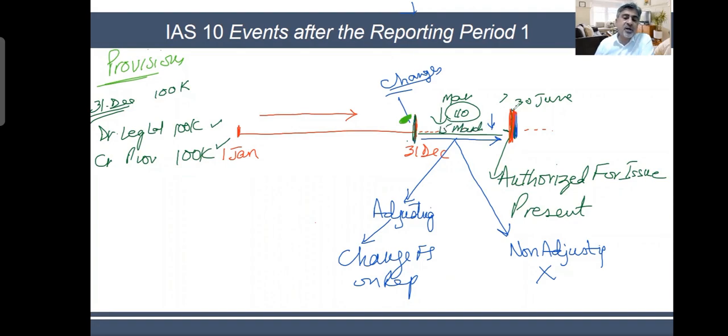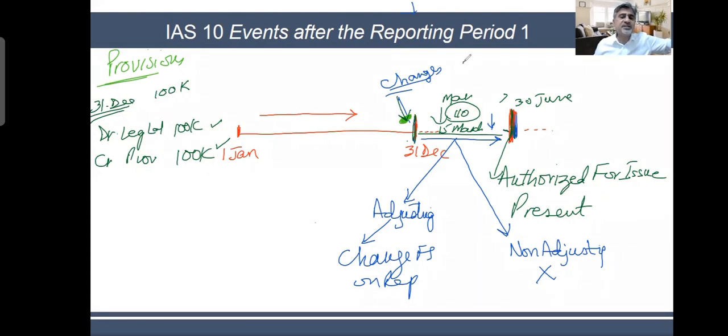Now, because I have not presented my financials as yet, financials are still in my hand. This is an adjusting event because it is further evidence. What is the event? It provides the court decision. Does it relate to the past period? Did I have some evidence before? Yes. On 31st of December, we were talking about this provision. On 31st of December, we created this provision. On 31st of December, this issue was in our books. We knew about it. So it's an adjusting event.